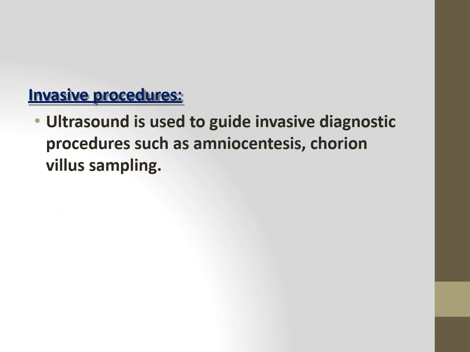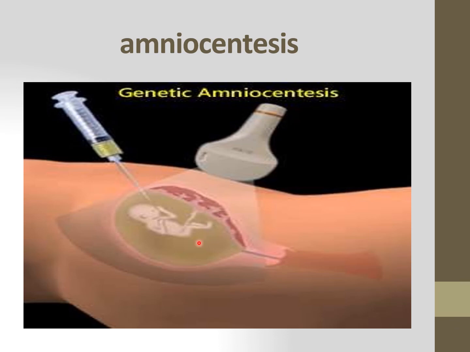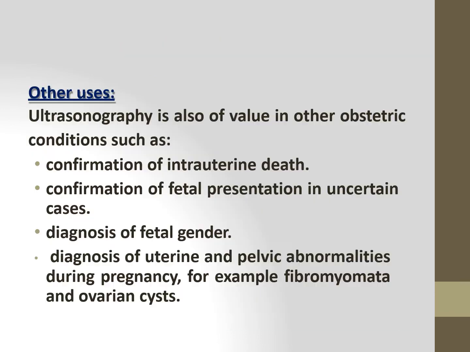And next is invasive procedures. If you want to do other invasive procedures, for example, if you want to do the amniocentesis or chorionic villus sampling, in those cases, actually we are doing it under the guidance of ultrasonography. So this scanning helps us to do the other invasive procedures also. See here, we are performing the amniocentesis, and along with that we are doing the scanning also. That is, under the visualization of this only we are performing the amniocentesis.